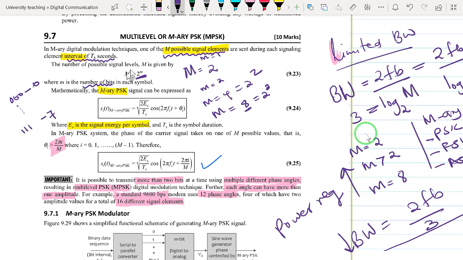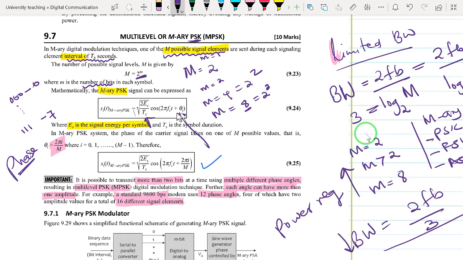Because we are talking about PSK, we are carrying the information on the phase of the carrier. So we are going to be varying the phase, and as we have already said, the information is carried by this theta i that we are varying. This is a normal carrier with the amplitude as indicated. This figure is used to allow us to get normalized power.